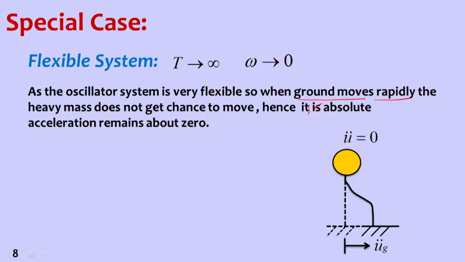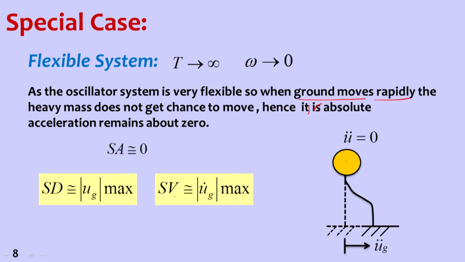Why? Because this is a heavy mass, it is not getting a chance to move because of the rapid movement of the base. How does that look like? It looks like this one. Very heavy mass, base is moving without motion of the mass. So that means acceleration of this mass is 0. Whereas spectral displacement is u g max, whatever is the maximum ground displacement, and then spectral velocity is also the maximum ground velocity value.